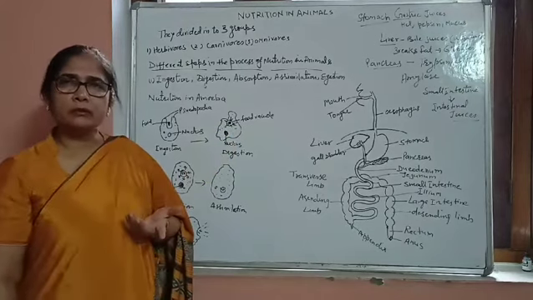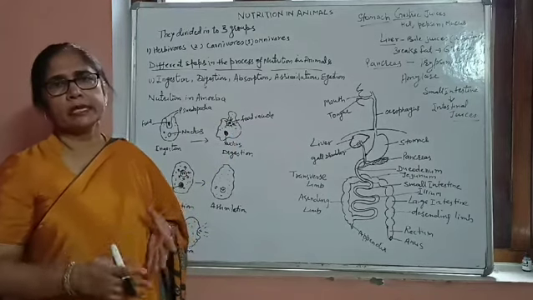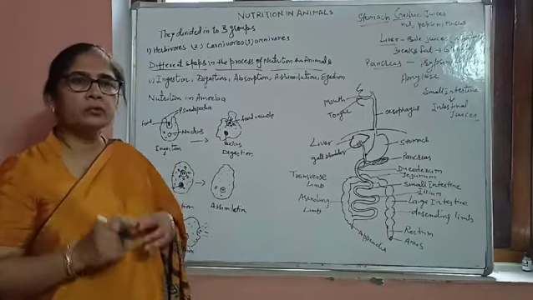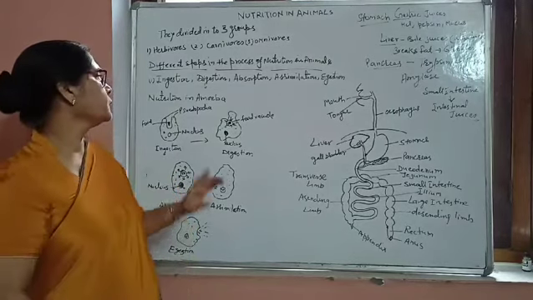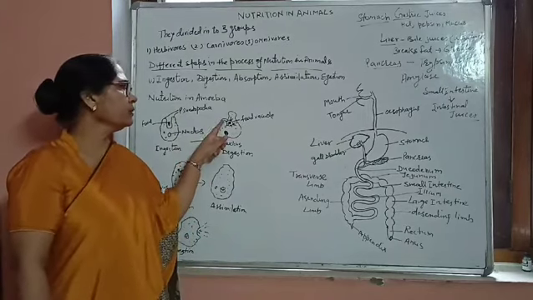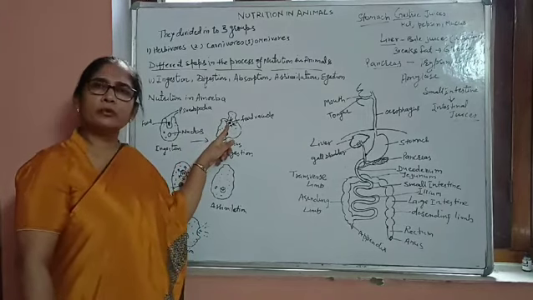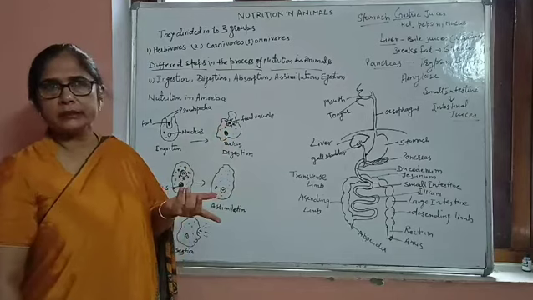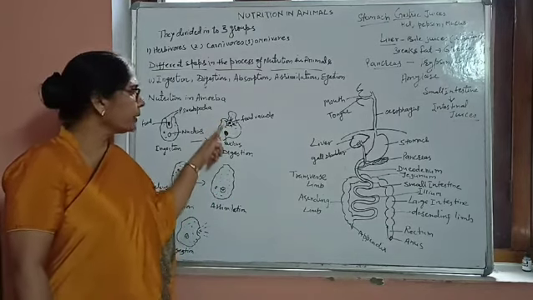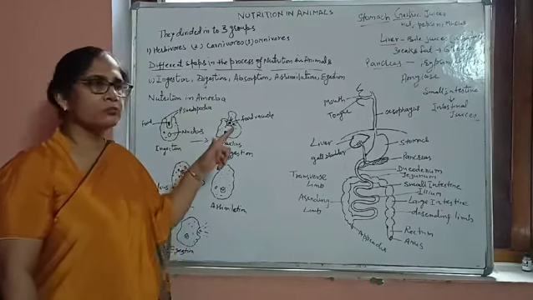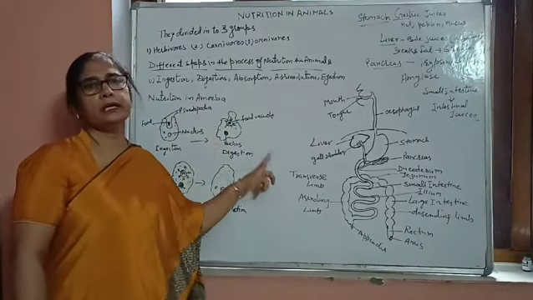As you know, the function of an enzyme is to digest food, breaking complex food into a simple form. The food is already present in the food vacuole, so the enzymes will break it into simple form, and that process is known as digestion.